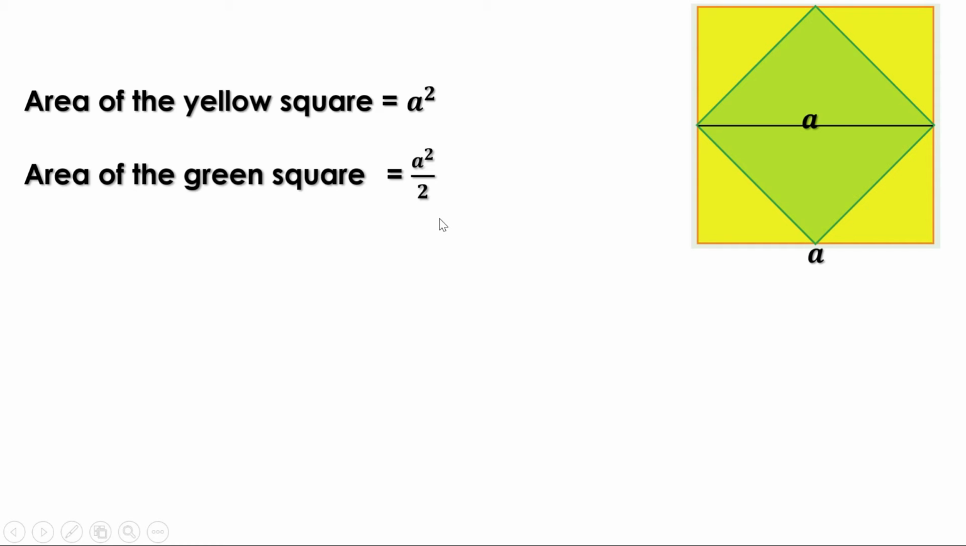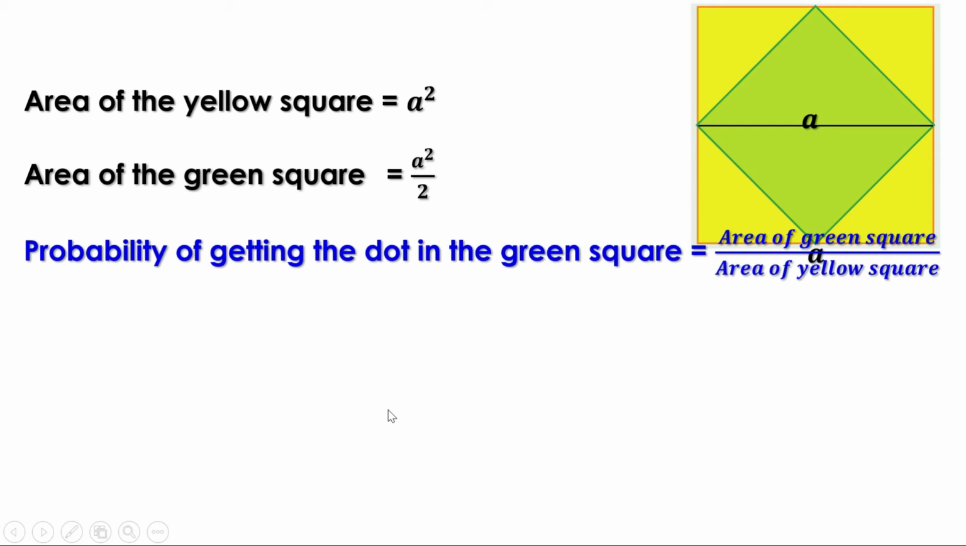In other words, if the area of the green square is x, then the area of the yellow square is 2x. Therefore, the probability of getting the dot within the square is the area of the green square by the area of the yellow square, that is x by 2x or 1 by 2.